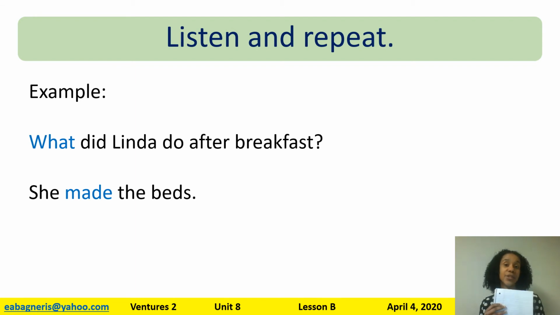What did Linda do after breakfast? She made the beds. Our answer is only talking about an activity, making the beds. So this is a what question. Again, if you see do, like in this example, what did Linda do? You're probably talking about an activity. So get out your notebooks. I will go slowly, and we will look at other questions and answers.